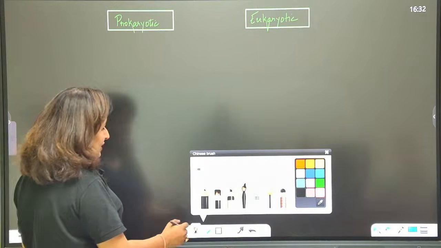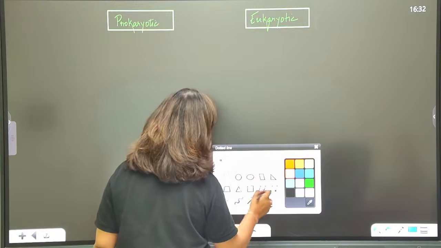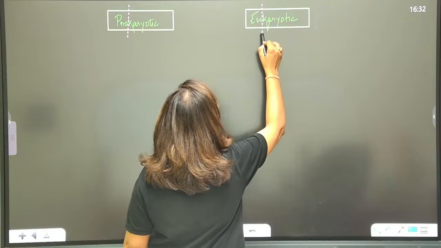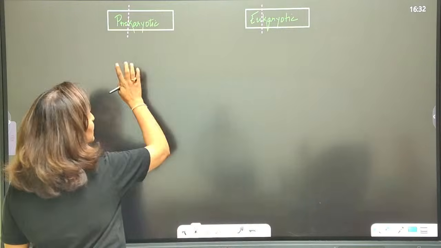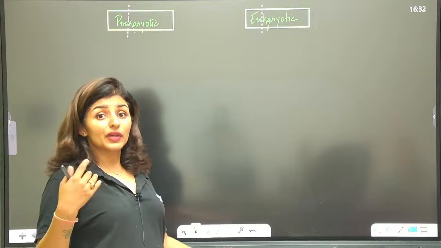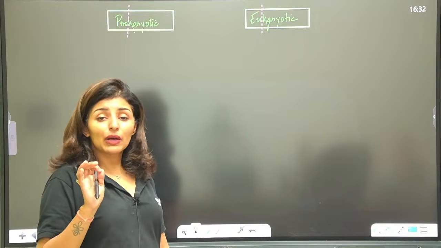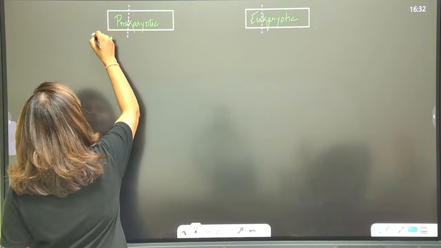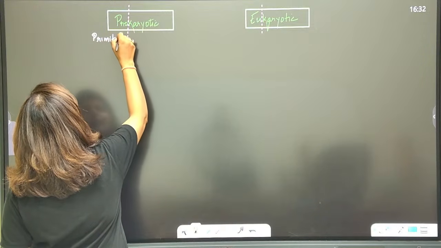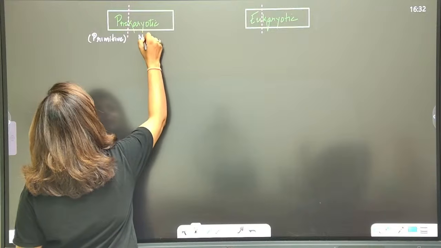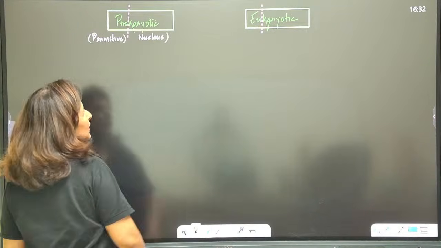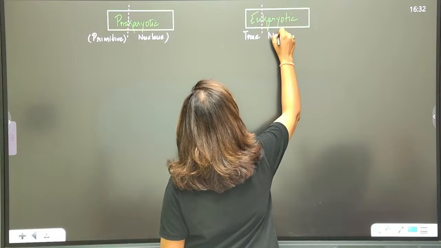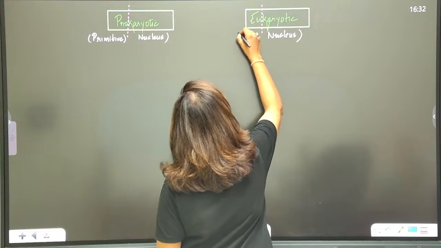So as the name itself says, I'll break the word prokaryotic, eukaryotic, right? So what are pro and eu? Otherwise, pro means expert. But here, whenever we are talking about science in biology, pro means primitive. Karyon represents nucleus. So primitive nucleus, right? While eu stands for true. Karyon is again nucleus, true nucleus.